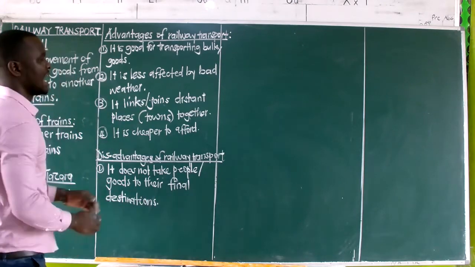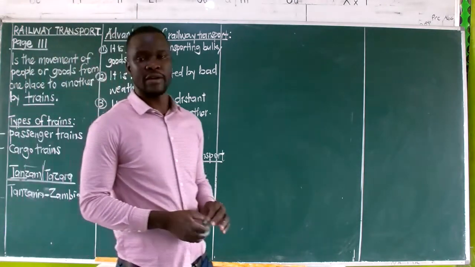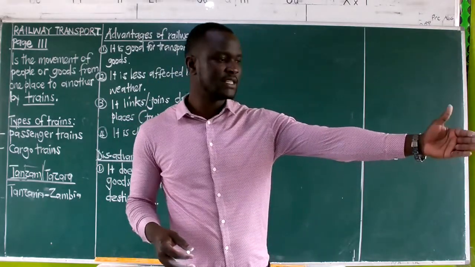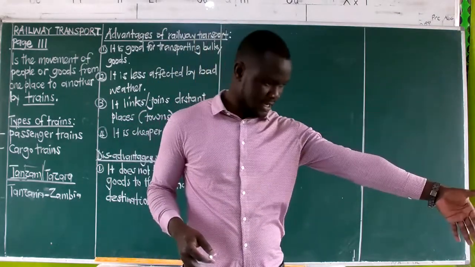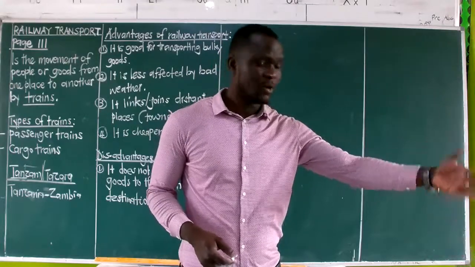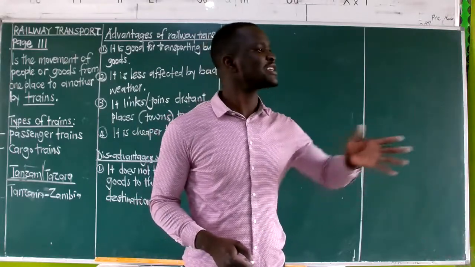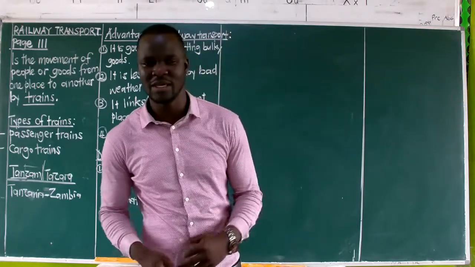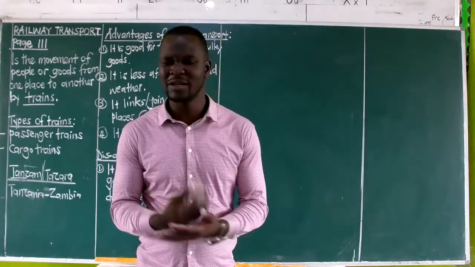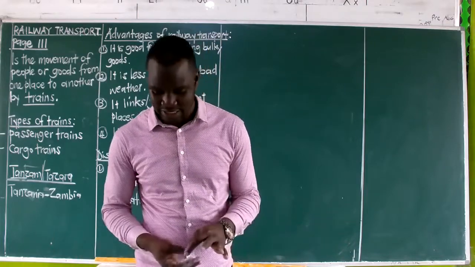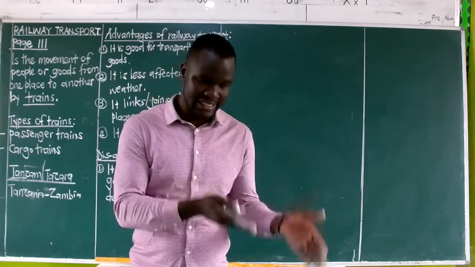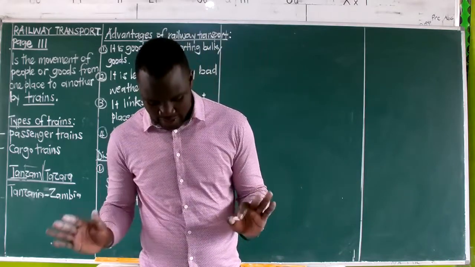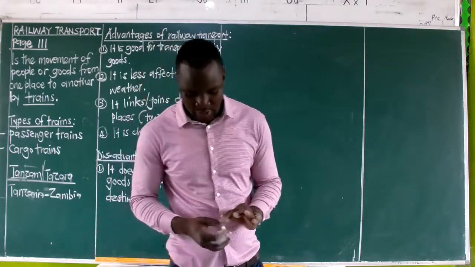So you find that as you are going to your area, like I have said, the railway station, the railway terminal is here. So it's from that area where it will stop. It cannot again now connect to the road to take you to your place. No, you now have to look for other things. Maybe you can look for a boda, you can get a taxi, whatever you can get to take you to your final destinations, to your home now. That's what we mean. They only stop at those terminals.